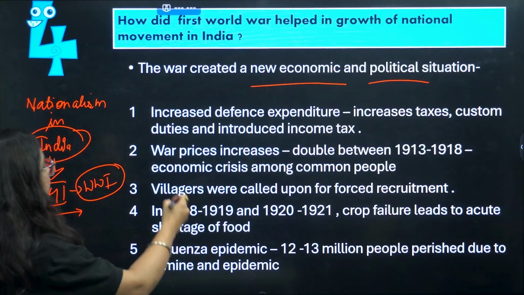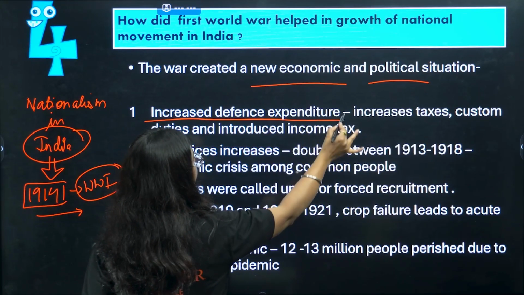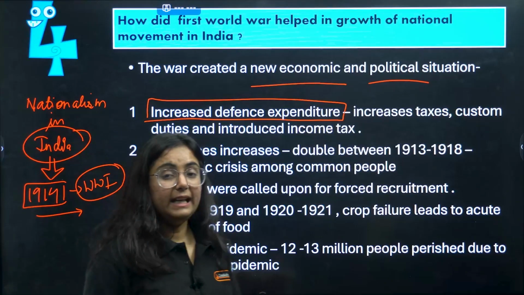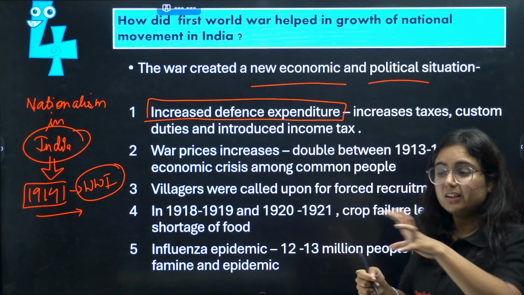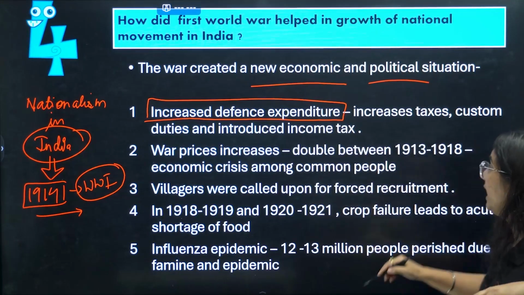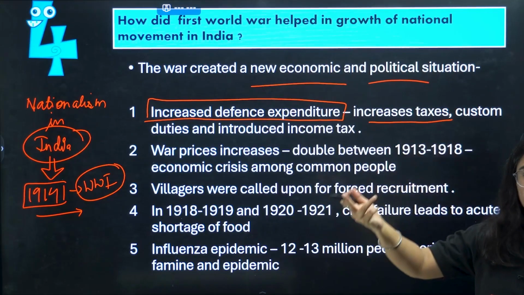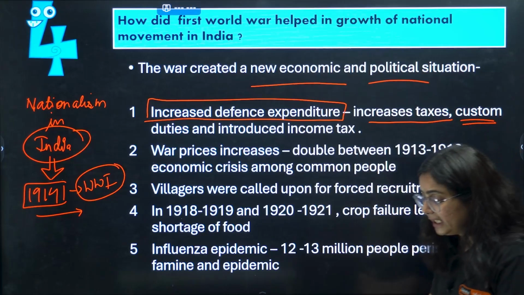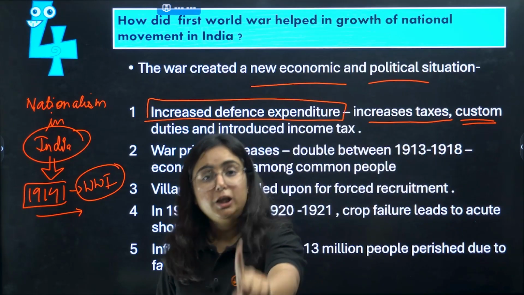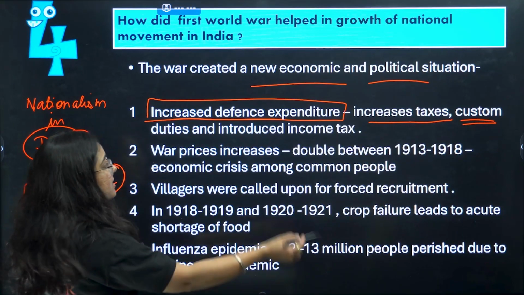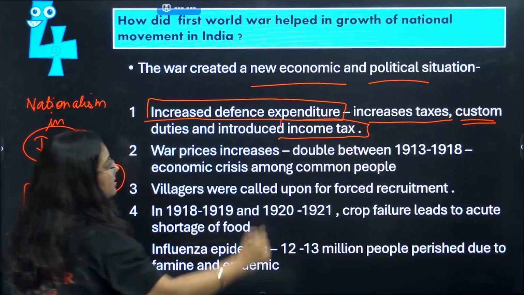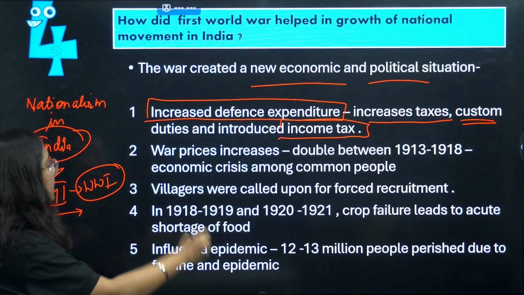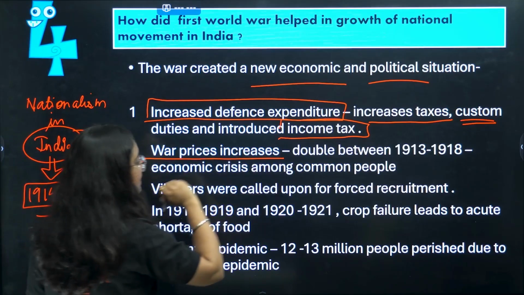So whenever this defense expenditure in First World War increased, they directly increased the taxes, because they wanted a source of revenue from India. They increased the taxes in India, they increased all the custom duties in India, and very importantly, they introduced a new tax in India that is known as income tax. Get the point? That is known as what? Income tax.